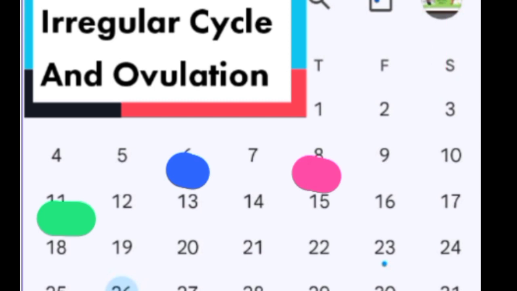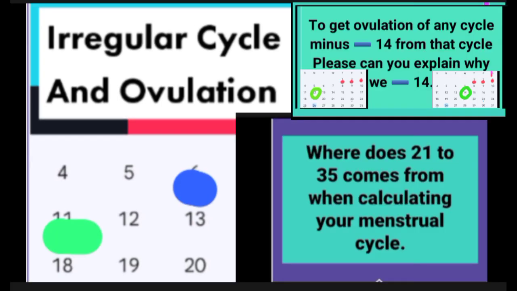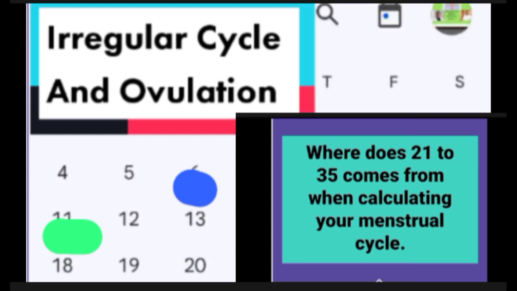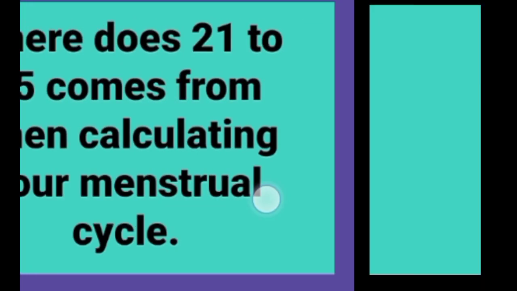All right. So we are going to explain the irregular issue such that we all see what we are supposed to have. Now, we've had 29 days and 34 days.